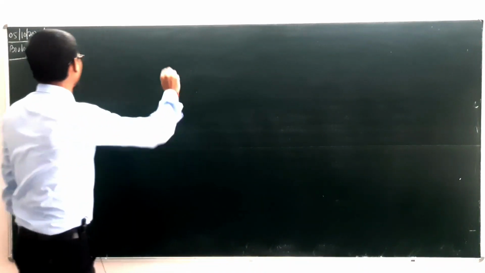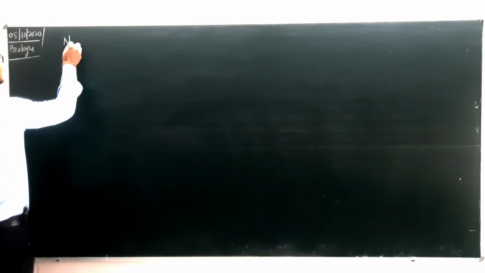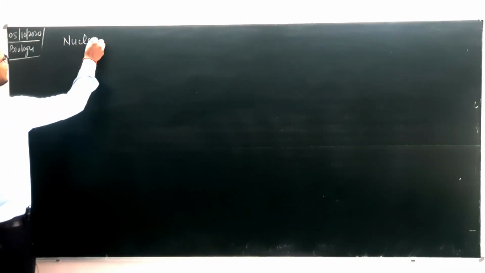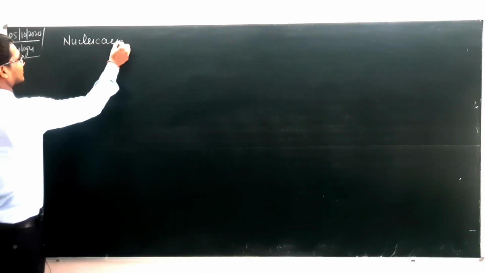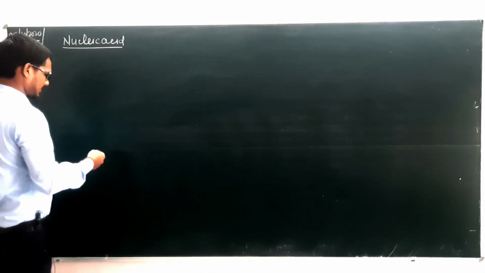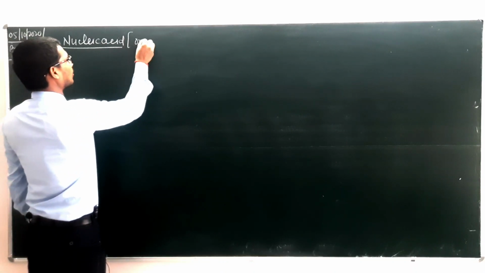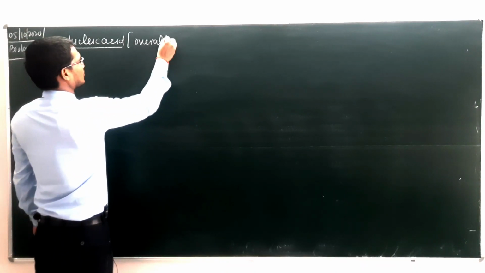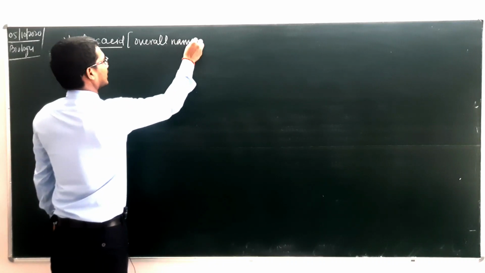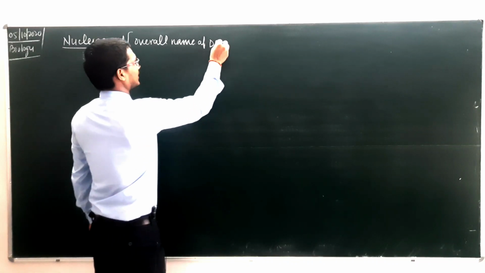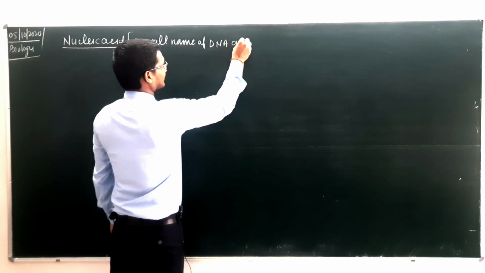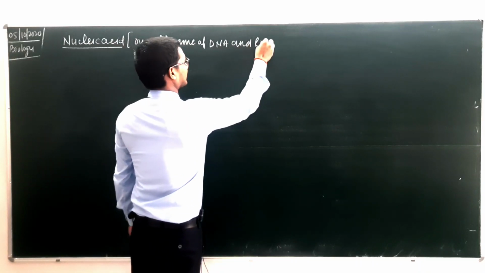Okay dear students, now we are going to discuss nucleic acid. What is nucleic acid? In the simplest way, this is the overall name of DNA and RNA.